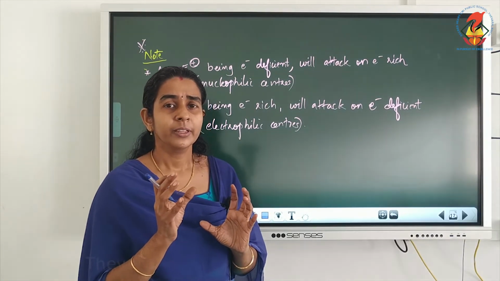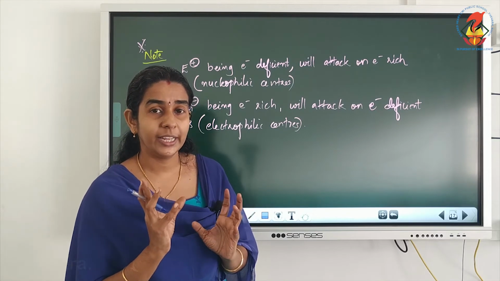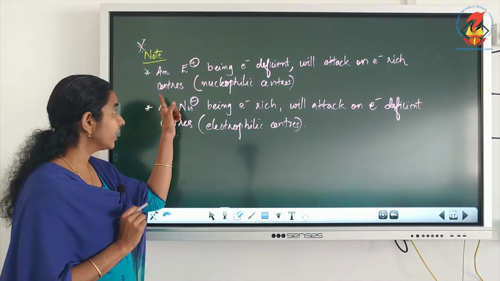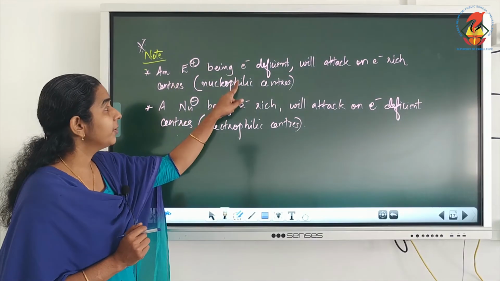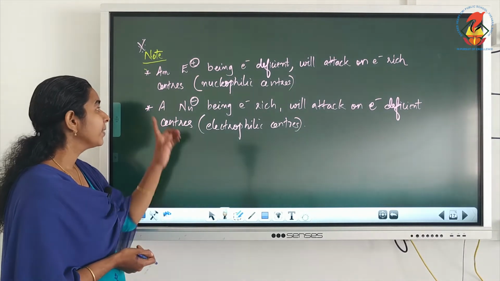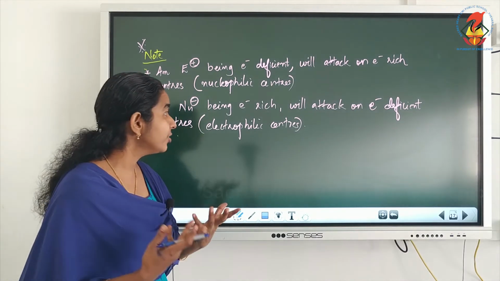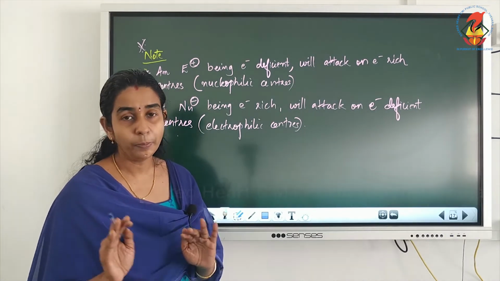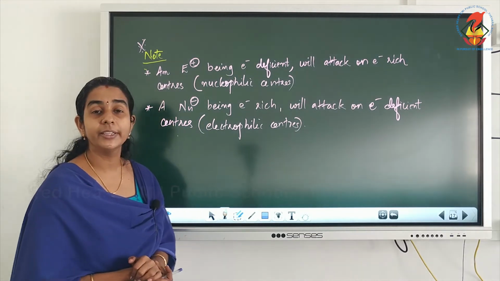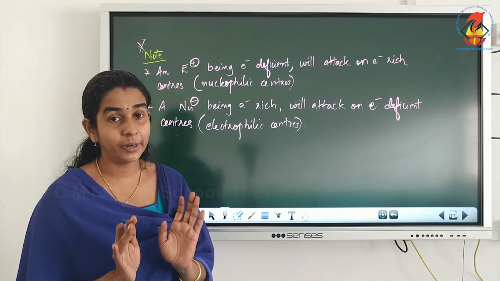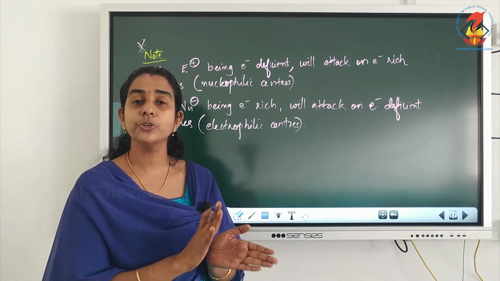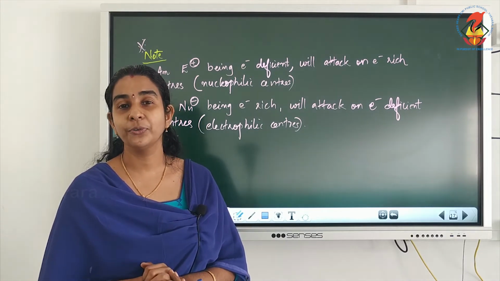Electron rich species are always nucleophilic, isn't it? So an electron rich center will be a nucleophilic center. That means electrophiles will always be attacking on nucleophilic centers. Similarly, a nucleophile, being electron rich in nature, will be attacking on positive or electron deficient centers, and those centers are called electrophilic centers. So remember, a nucleophile will attack an electrophilic center and an electrophile will always attack nucleophilic centers.